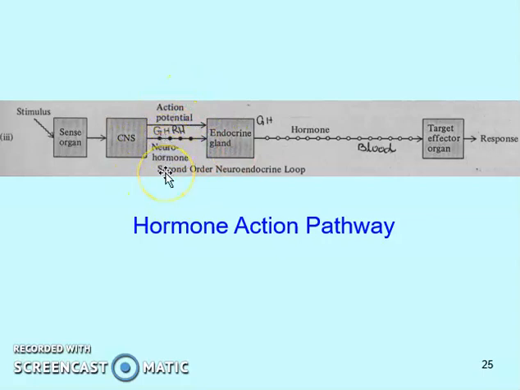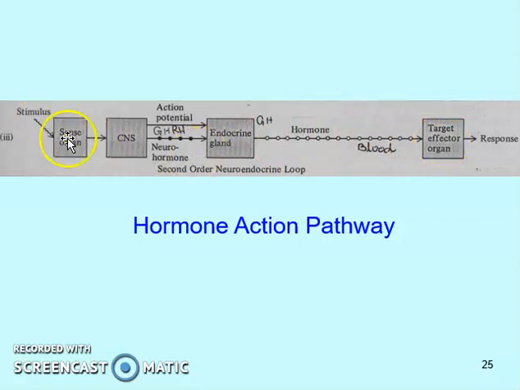We talked about already, there are categories of hormones which include neurohormones, which are released by neurons but act through the bloodstream and reach the target tissue. So, for example, growth hormone releasing hormone, GHRH, is released from the CNS and then acts upon an endocrine gland like the pituitary gland, which releases growth hormone, a hormone that goes through the bloodstream and then reaches the target effector organ.